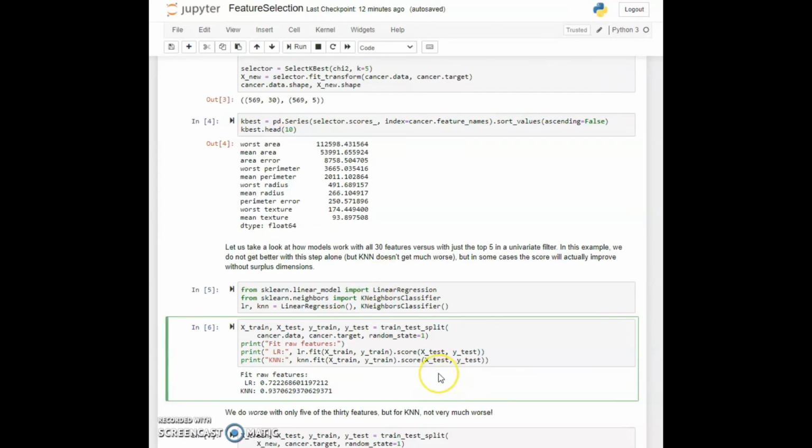So in cell 6, we'll repeat what we have done before several times: the train test split followed by a linear regression and k-neighbors classifier, just to remind ourselves of how well they do against the entire dataset.